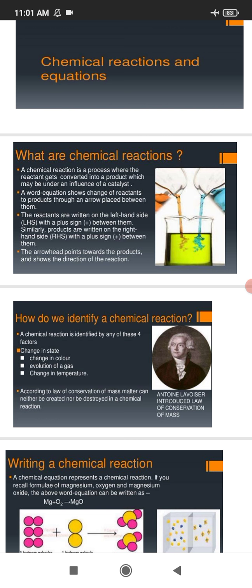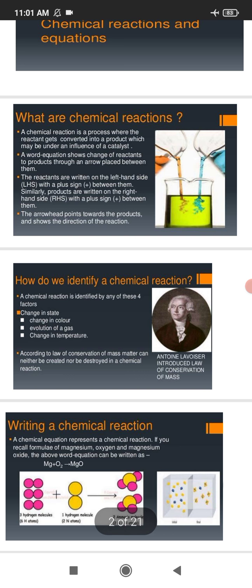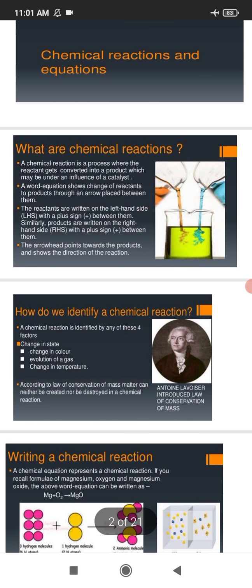If we see a chemical reaction, there are two types of substances that participate in it. One is reactant and the other is product. Reactants are those substances which take part in the chemical reaction, and products are the substances which are formed in the chemical reaction.